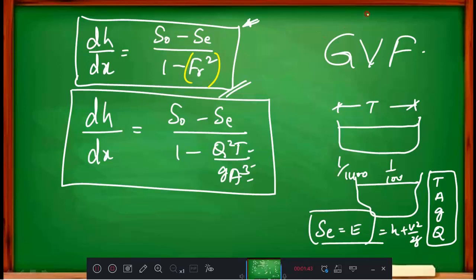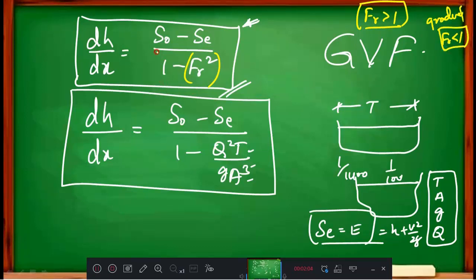Fr should be greater than 1. If we get Fr greater than 1, then there will be a hydraulic jump occurring. If it is not occurring, then it is gradually varied flow. Gradually varied means Fr is less than 1.